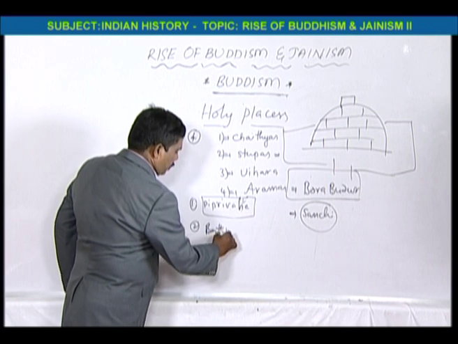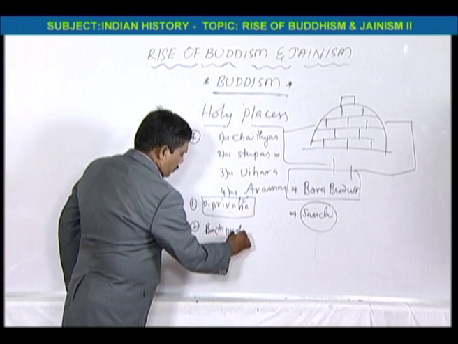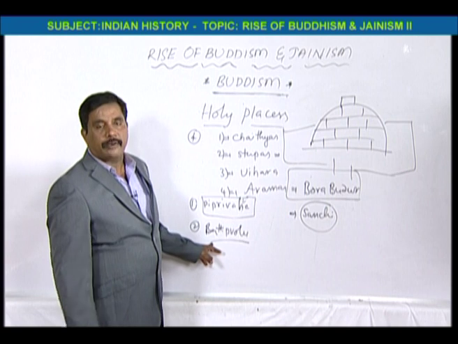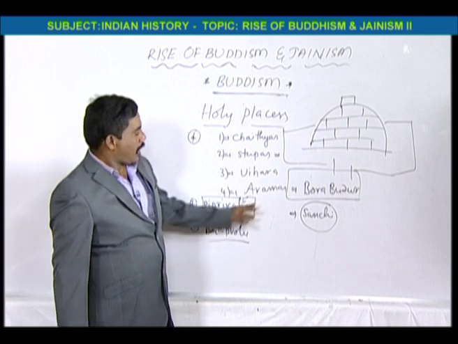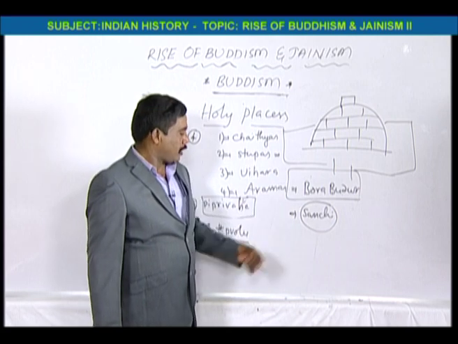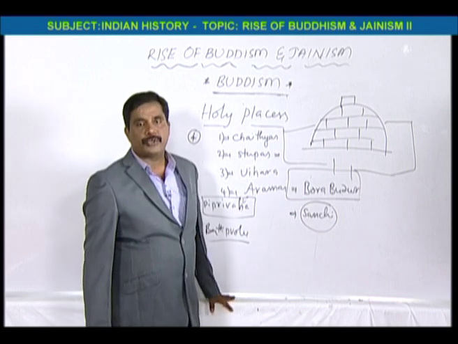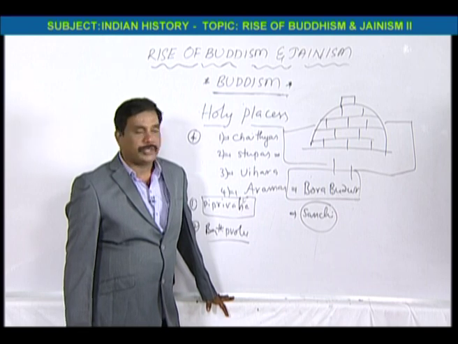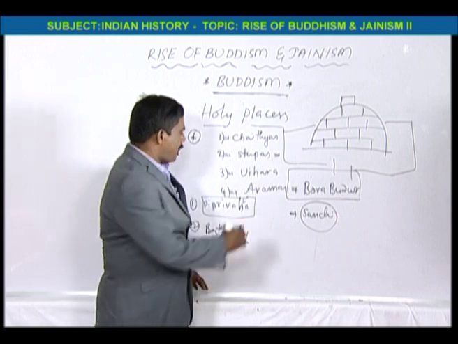So it is in South India, that means in Bhattiprolu. This is the oldest stupa in South India. And the biggest stupa in the world is Borobudur, in Java. And in India, the biggest stupa is the Amaravati stupa. So these are the stupas. And Vihara.